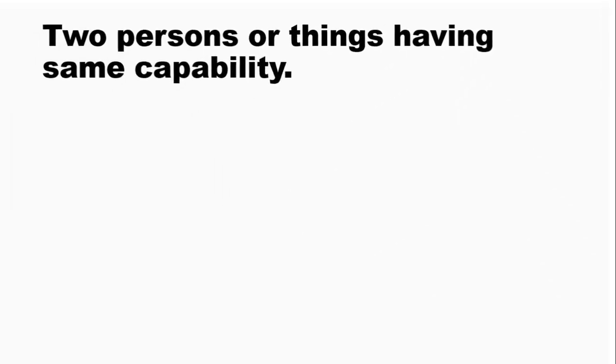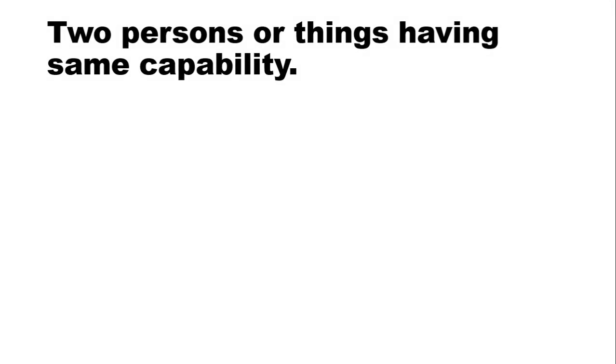So here we have another situation. Here we have two persons or two things having the same capability. Suppose they have similar height, similar weight. Then how do we compare between two persons or two things?